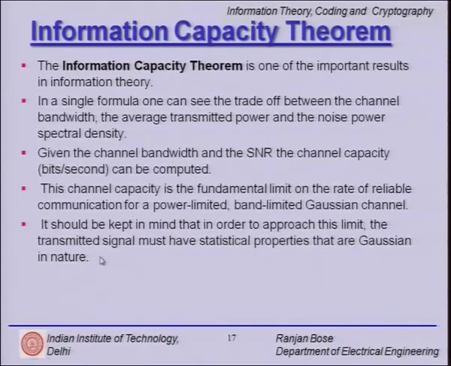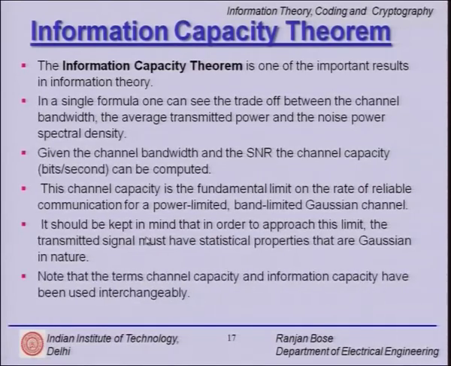This is not always true, and therefore, this is only a theoretical limit, but in order to achieve the capacity, X should tend towards Gaussian. Note that the terms channel capacity and information capacity have been used interchangeably so far. So, we are sometimes talking about the channel capacity of the Gaussian channel, sometimes the information capacity of the Gaussian channel, while the theorem is called the information capacity theorem.